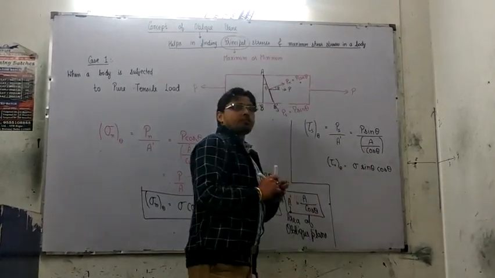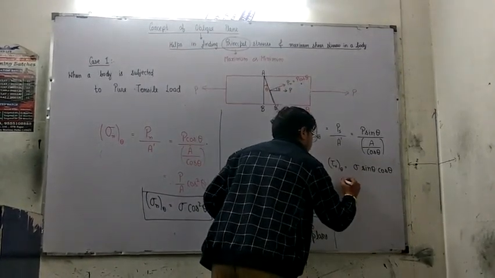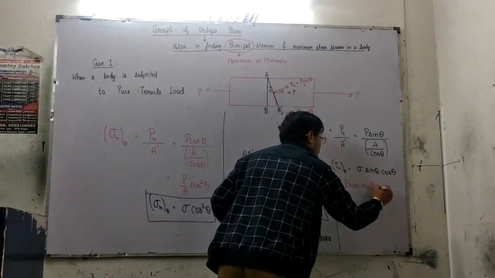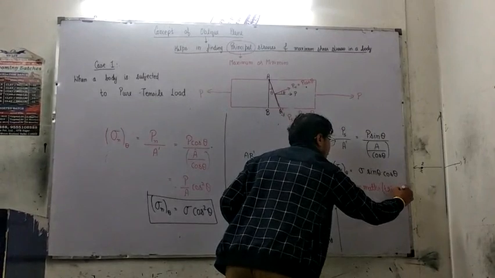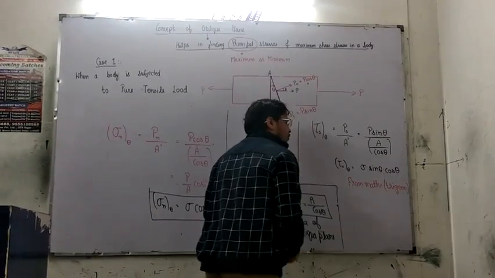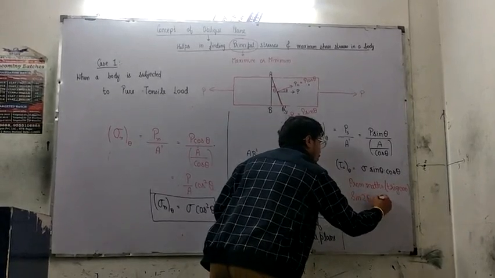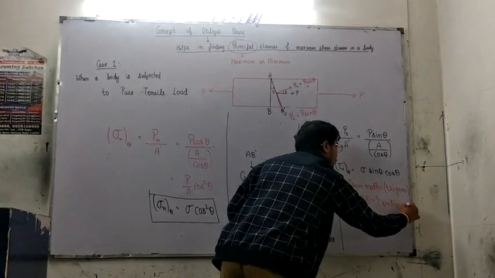Now, from mathematics there is a formula in trigonometry. We already know from trigonometry that sine 2 theta is equal to 2 sine theta cos theta.